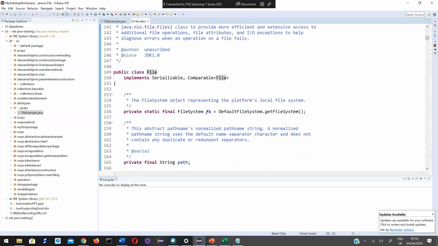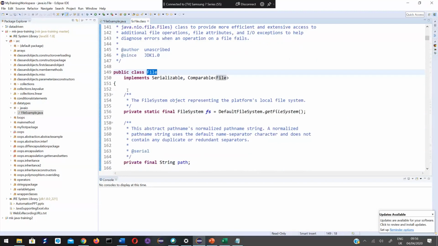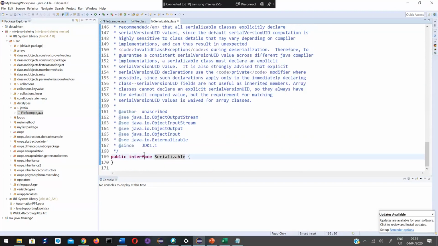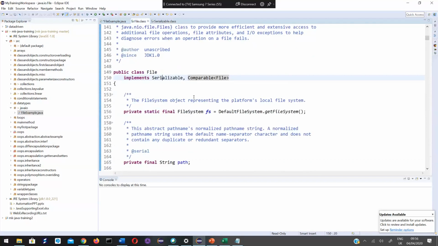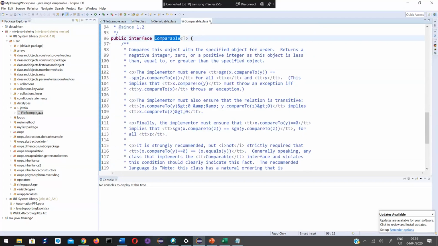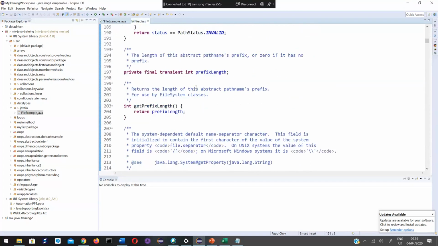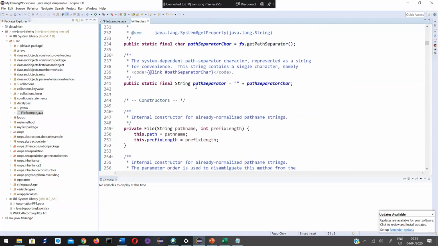Here, see, File implements Serializable, Comparable. These are all interfaces. This is again an interface. So many things; by clicking on them you can go inside, but you don't need to worry about all these things.